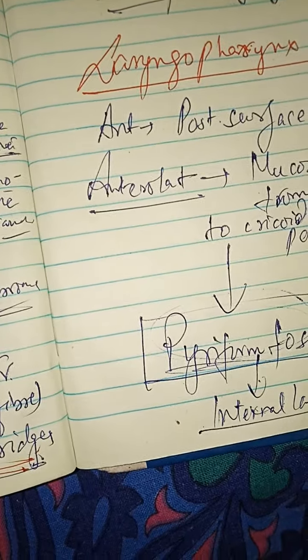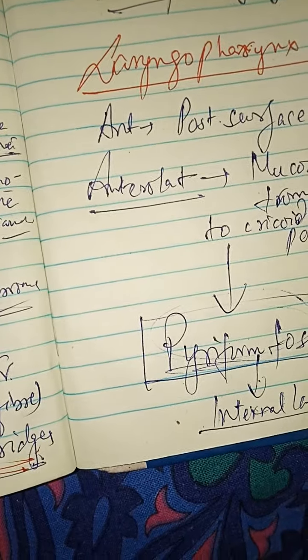And the pyriform fossa is the richest lymphatic area. So carcinoma in the pyriform fossa can lead to lymph node metastasis.